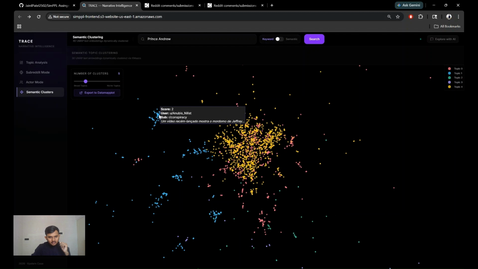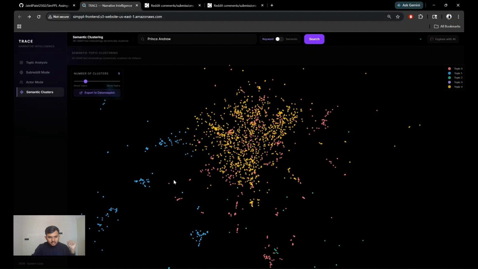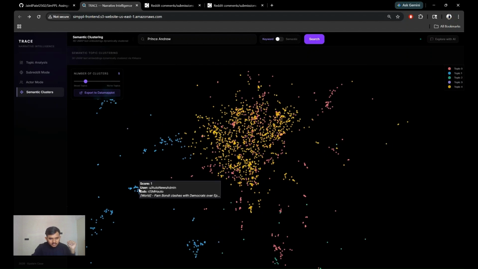Particularly this cluster I cannot recognize, but I feel that it is in some different language. Let's explore another. Okay, this cluster is interesting. I can see Pam Bondi. She is the Attorney General in the US government under the Republicans, and she's been handling the case.